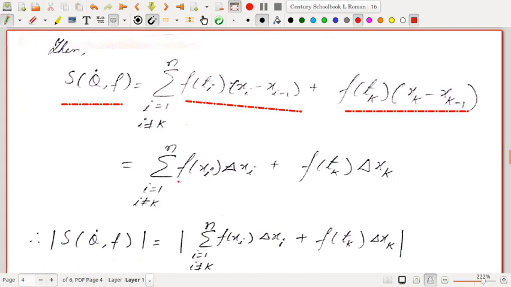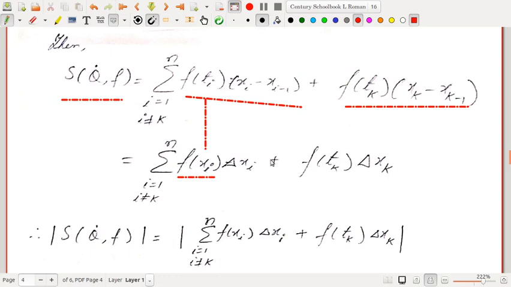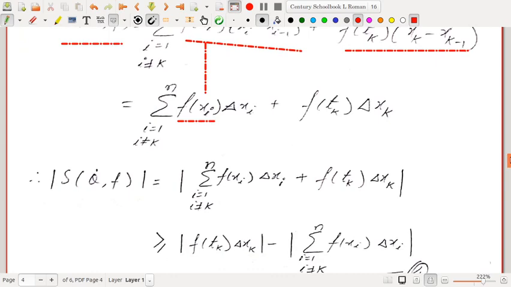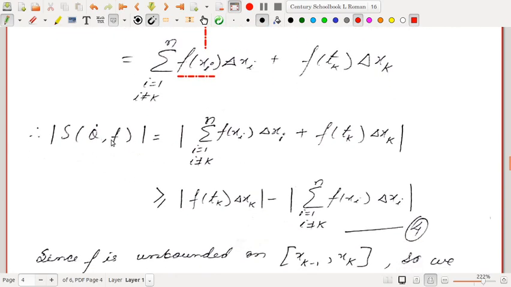So what is f of t_i? Instead of keeping t_i arbitrary, we have fixed t_i, because we are looking for some fixed tagged partition. So we have fixed f(t_i) as f(x_i), plus this term f(t_k) delta x_k. Now we take the modulus of this. The modulus of S(Q˙, f) is the modulus of this plus this, and this is greater than or equal to the modulus of this minus the modulus of this. Here I have just used another form of the triangle inequality.